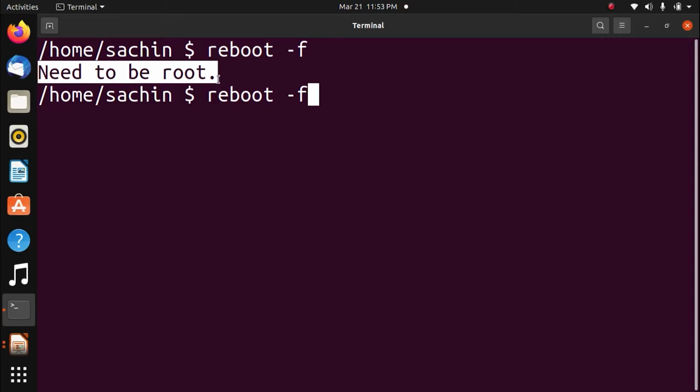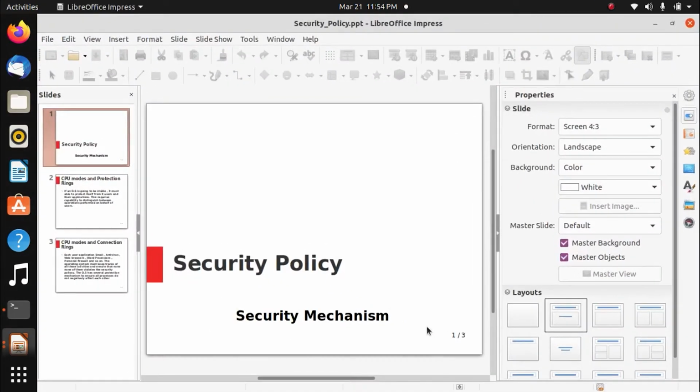In such an operating system, care should be taken that some commands it should allow to execute in user mode, and some commands it should not allow to execute in user mode. They should be allowed to execute in the kernel mode. Kernel mode in the sense whenever I give this command as the root user, the system will reboot, and you will not stop the system from rebooting. That is called kernel mode. And now you are giving a command in what is called user mode. So that is all about that.